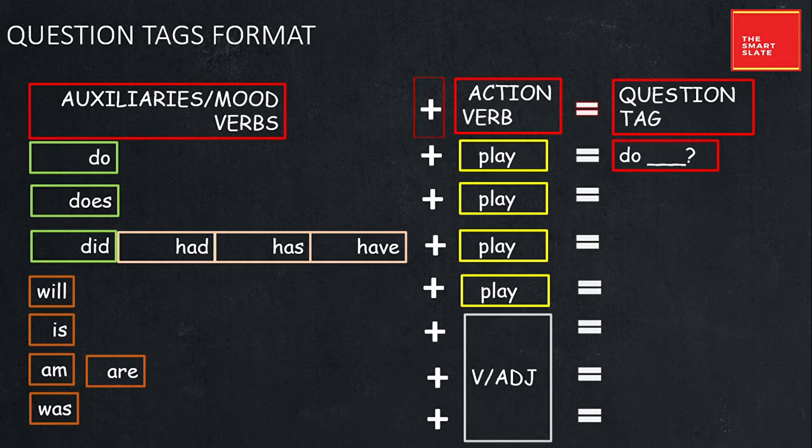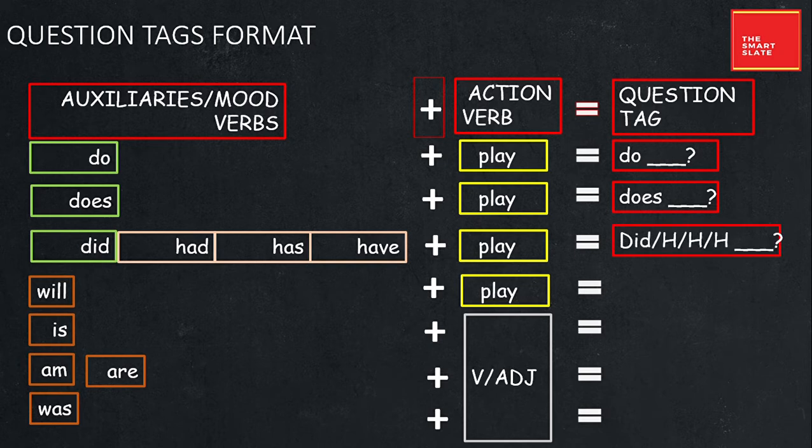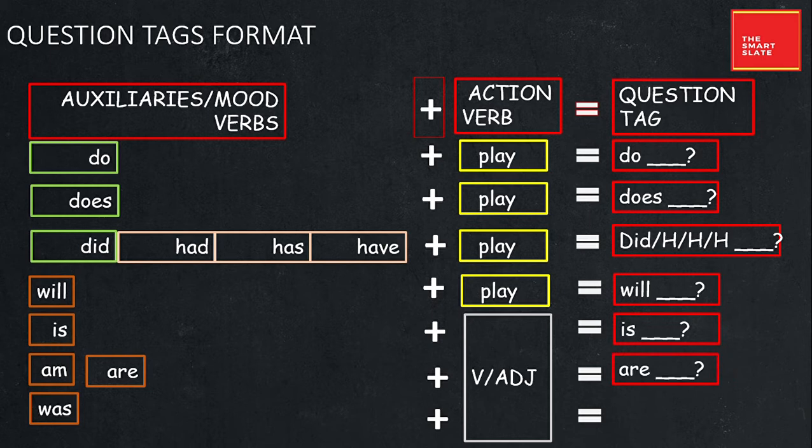Okay, so the question tag formed here is do plus the pronoun, whatever the pronoun used in the statement or whatever the subject is. Play is not used in the tag questions. Okay, instead the basic modal auxiliary is used to form the tag question. Same goes with does, did, have, has or had, will, is, am or are.